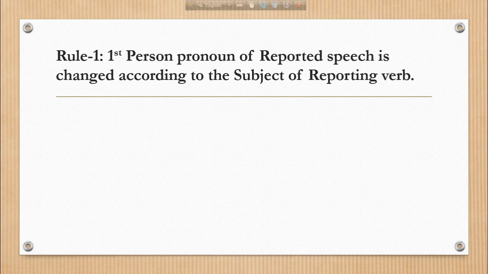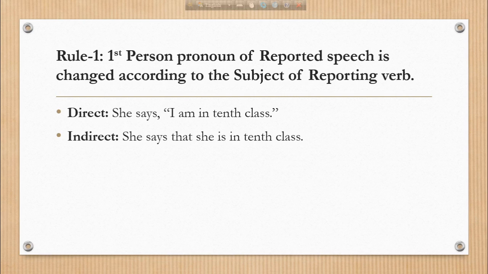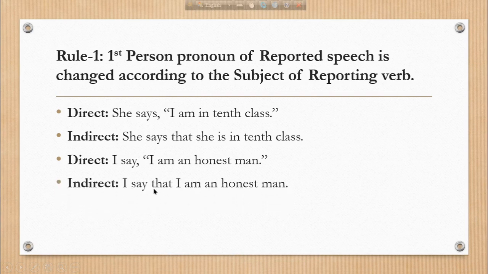So rule 1 is, first person pronoun of reported speech is changed according to the subject of reporting verb. For example, she says, "I am in 10th class." She says that she is in 10th class. So here she is changed according to the subject. I say, "I am an honest man." I say that I am an honest man. Here the first person I is not changed.